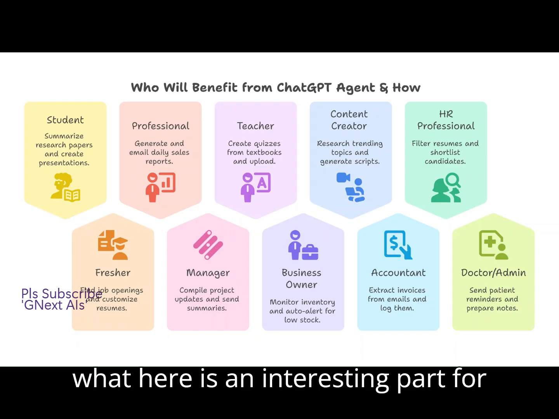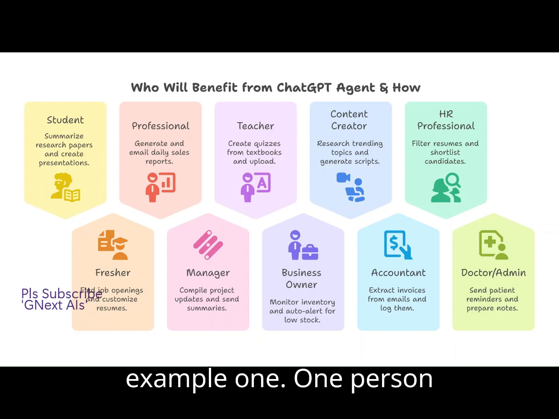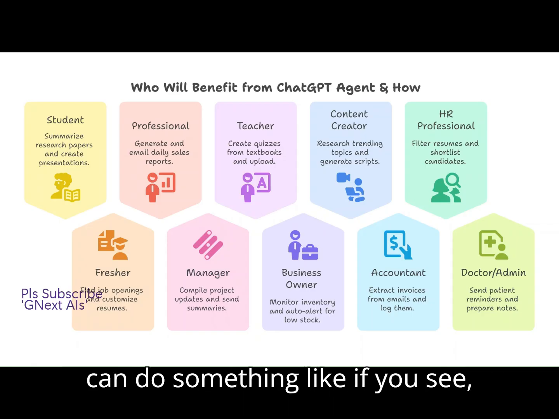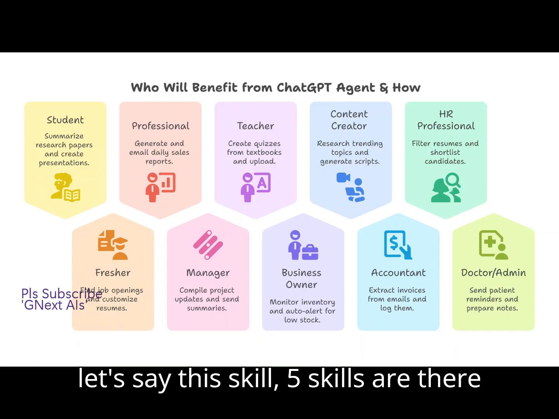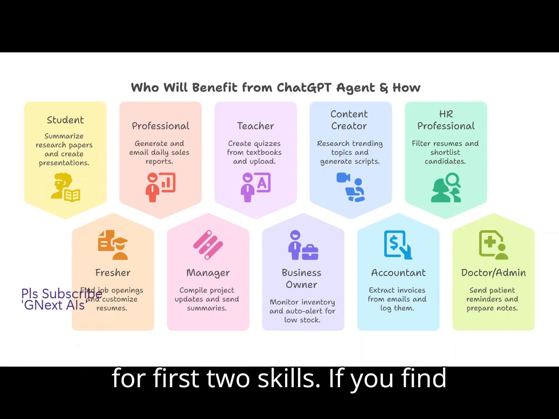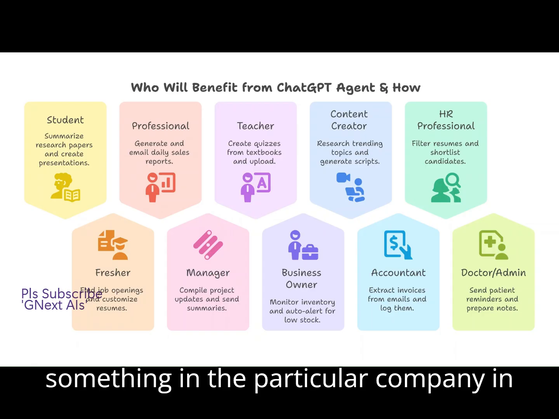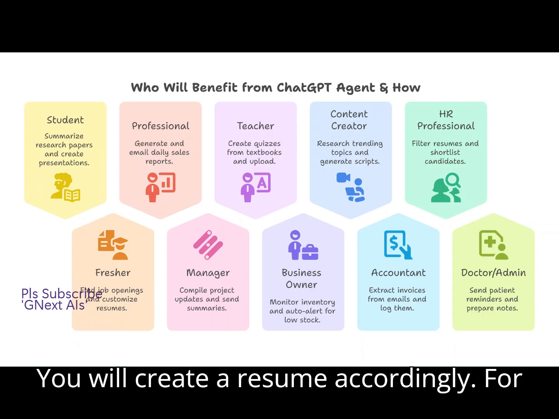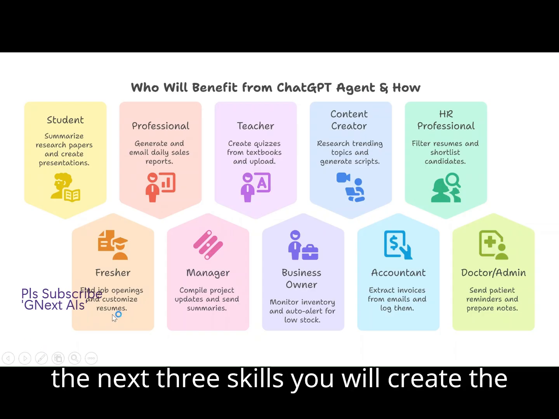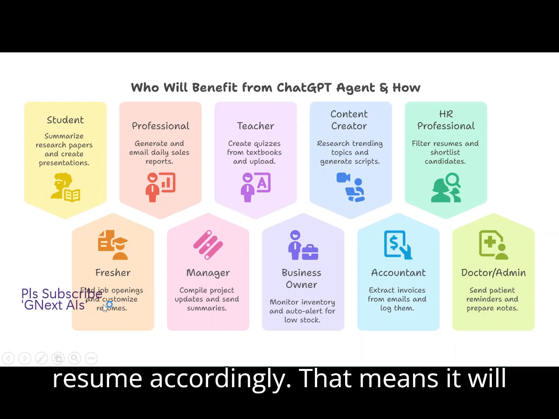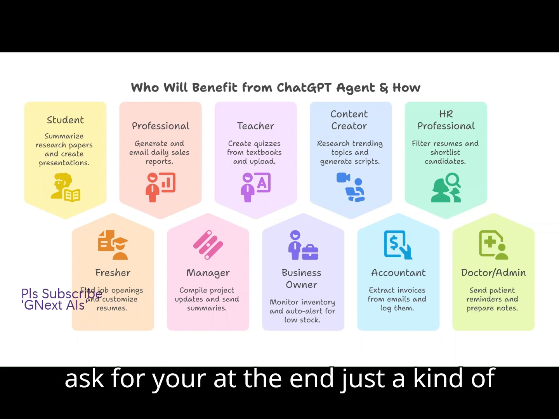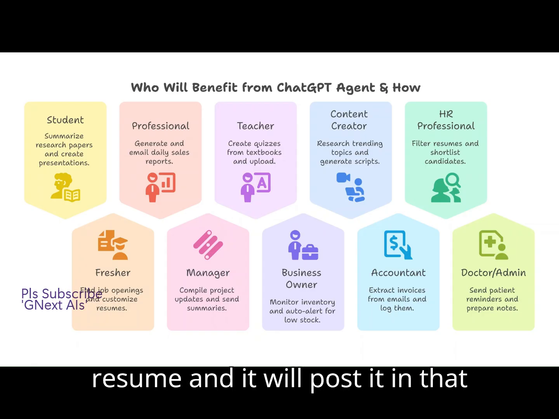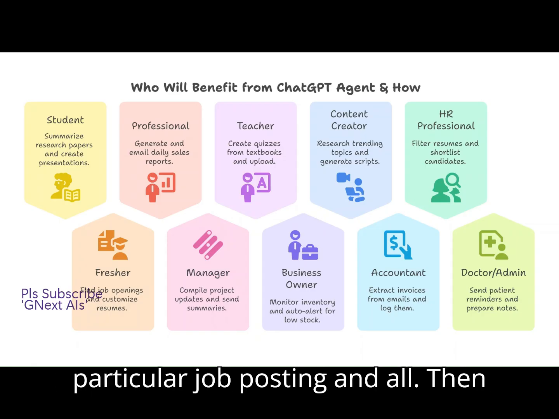So here is an interesting part. For example, say one person has 3 to 4 skills, right? Let's say there are 5 skills. For the first 2 skills, if you find a match in a particular company's job posting, you will create a resume accordingly. For the next 3 skills, you will create the resume accordingly. That means it will dynamically create your resume. At the end, it will ask for a kind of review mode. You will just review that resume and it will post it to that particular job posting.